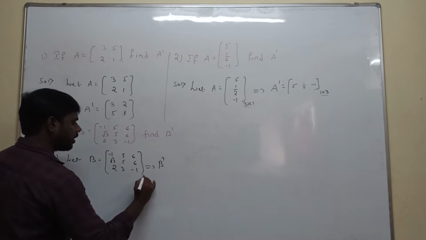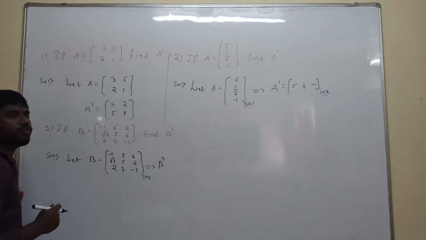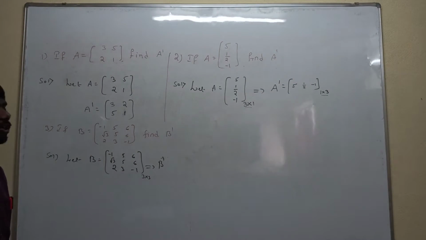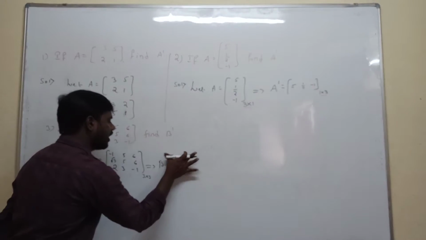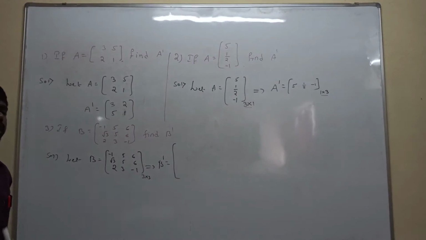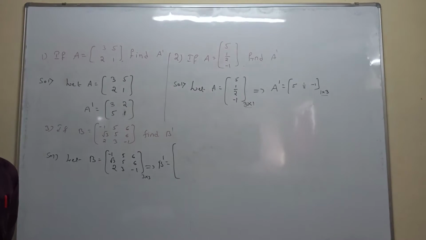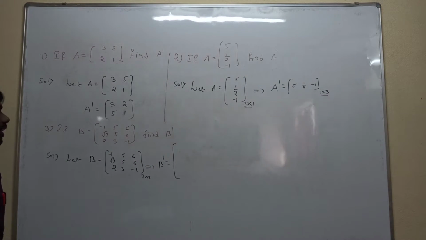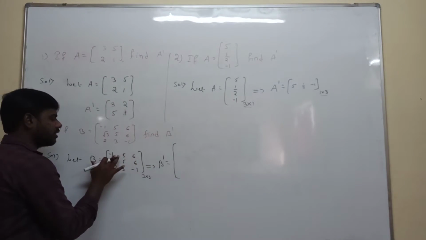It is nothing but a square matrix, given 3 rows 3 columns. To calculate B transpose, we interchange rows and columns. We can take row wise, or else we can take column wise. I am taking row wise. That's why the first row is minus 1, 5, 6.